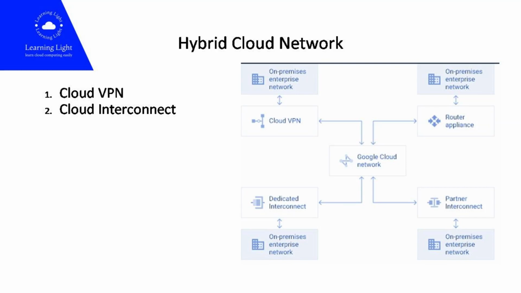Cloud VPN typically has lower setup costs but may incur data transfer costs over the Internet. Cloud Interconnect involves additional costs for dedicated connections but may offer cost savings for high bandwidth and consistent data transfer needs. In summary, Cloud VPN and Cloud Interconnect serve different connectivity needs in GCP, and the choice between them depends on factors such as security, performance, and cost considerations.